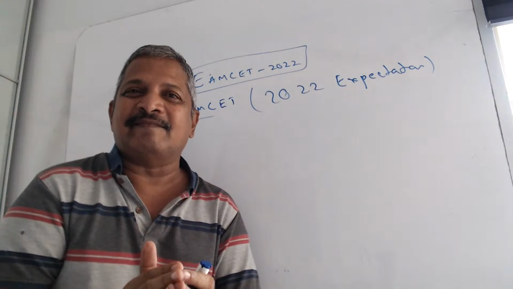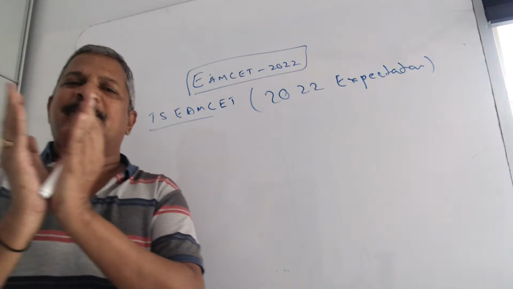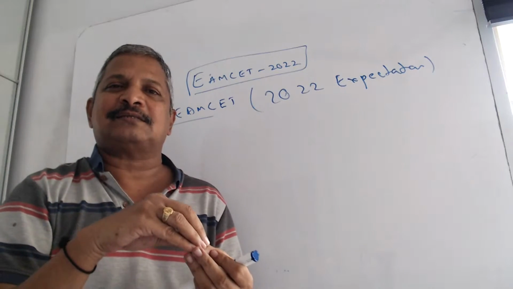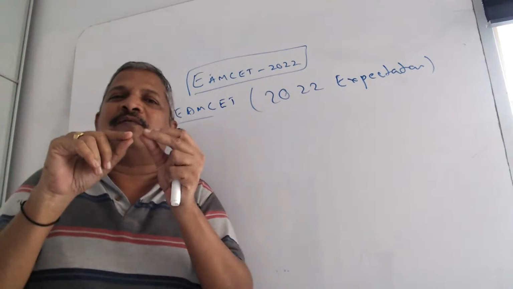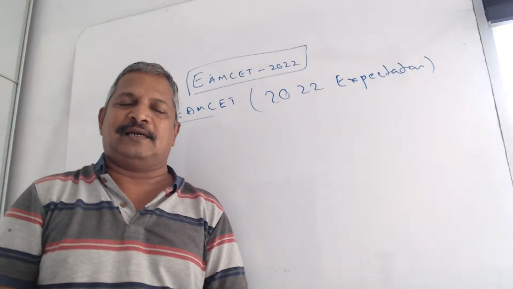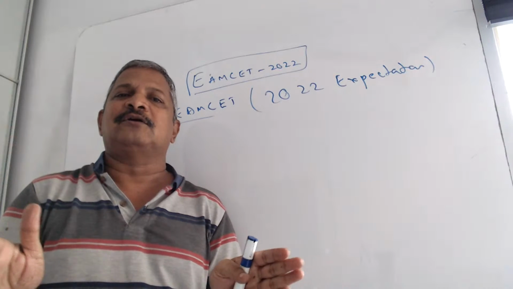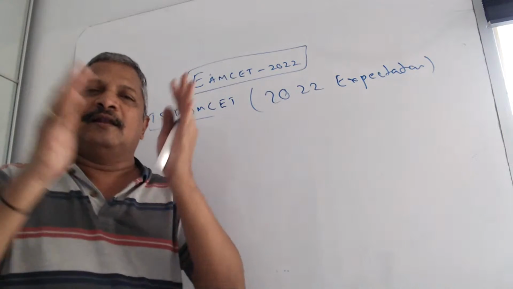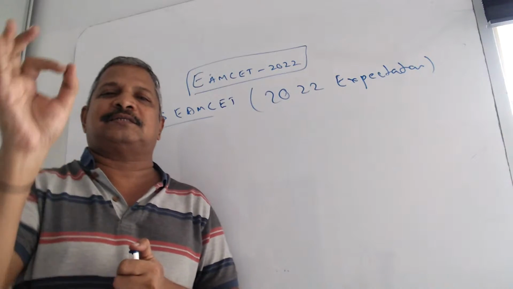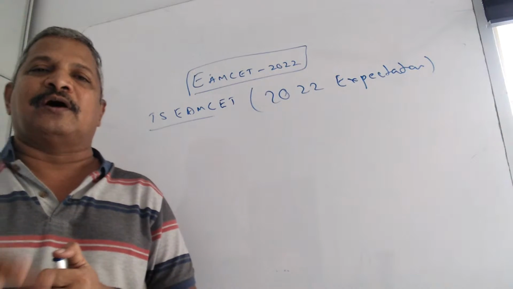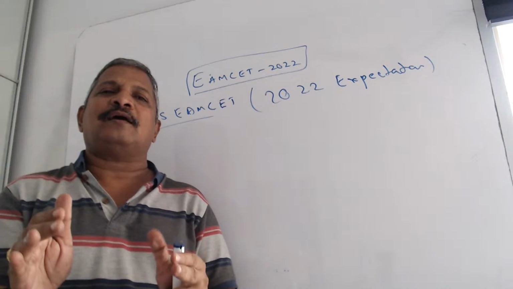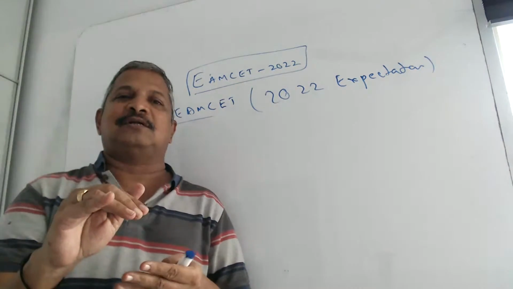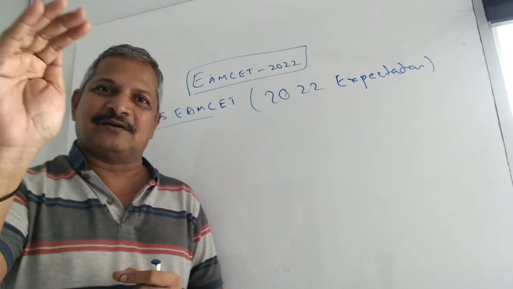So due to the lengthy questions, due to the 25% syllabus reduced, the marks should decrease, whereas with lesser marks you can say a good rank should come. But only one thing is this: these 2 years of study are entirely different due to corona. So many students are affected. So many in different colleges, online classes are going on. Regular classes are not there. In online classes, some people who are actually interested are listening properly and doing very well, and few are neglecting. So due to these reasons, the cutoff will change much. Even though the paper is hard, with less marks also you will get a good rank. Less marks also you will get a good rank this year.